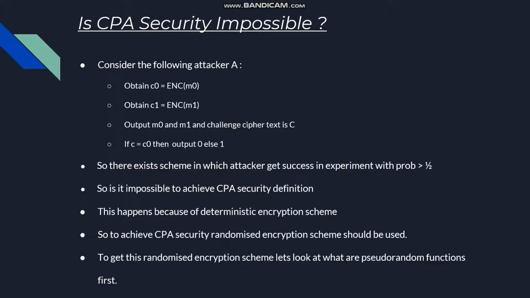That is, when any message is encrypted using the same key, the same ciphertext is obtained. So in order to achieve the definition of the CPA security, that deterministic encryption scheme should be replaced with the randomized encryption scheme. Now, to understand this randomized encryption scheme, we first understand what the pseudo-random functions are.